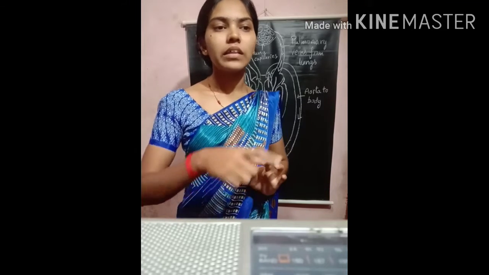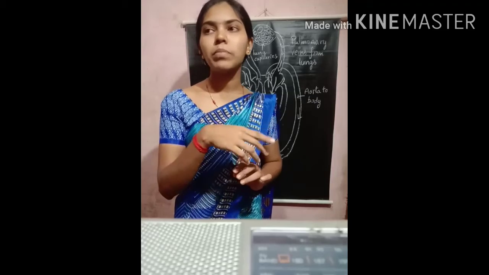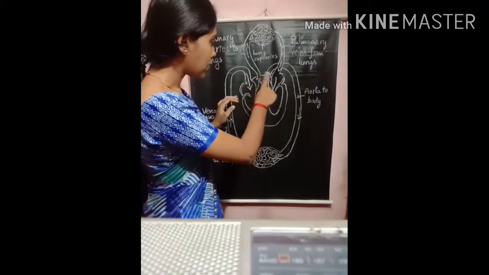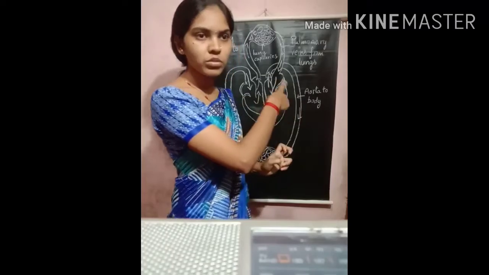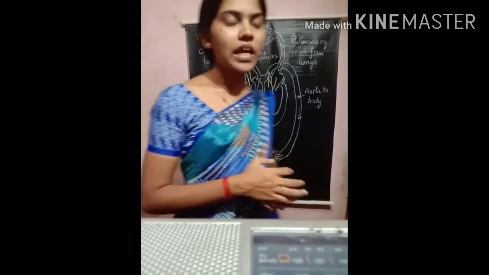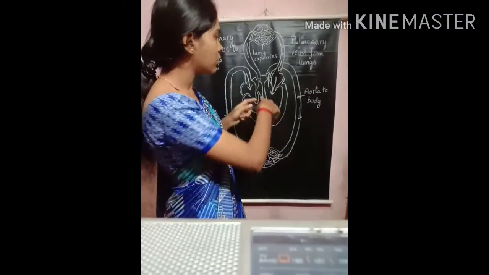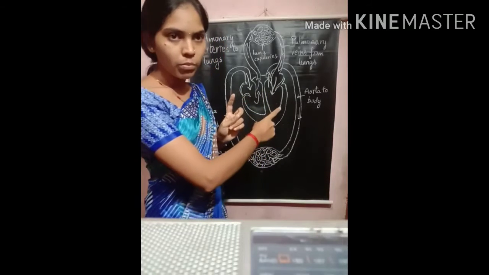In the case of mammals and birds, the blood passes through the heart twice. There are two cycles, so this is known as double circulation. In mammals and human beings we can observe the double circulation of the blood.